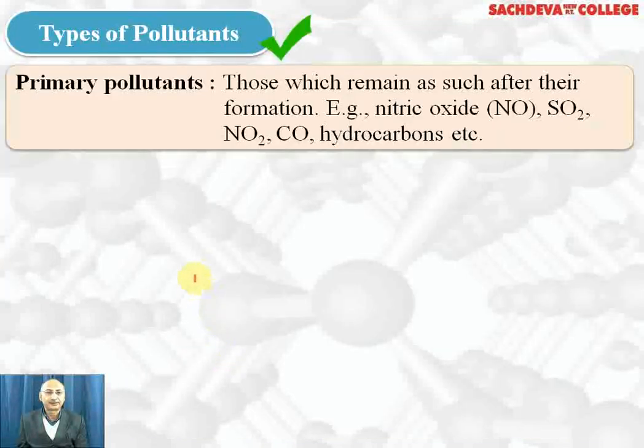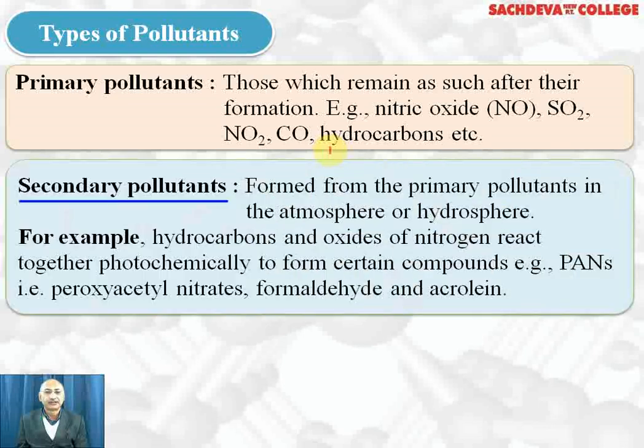Types of pollutants. First, we are taking primary pollutants. Those which remain as it is, like nitrogen monoxide, sulfur dioxide, NO2, carbon monoxide, and hydrocarbons, they remain as it is and they are called primary pollutants. Secondary pollutants are formed from the primary pollutants and generally by reaction of photochemical, that is sunlight and atmospheric substances.